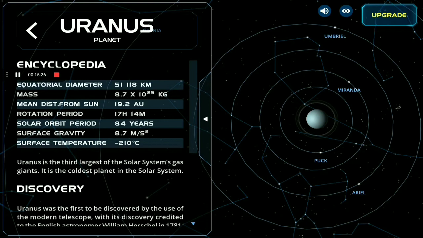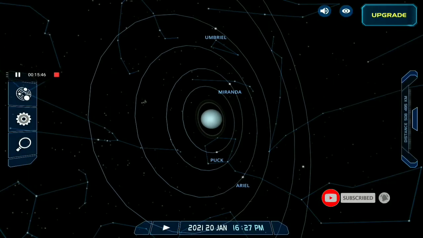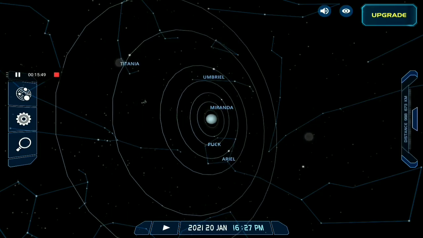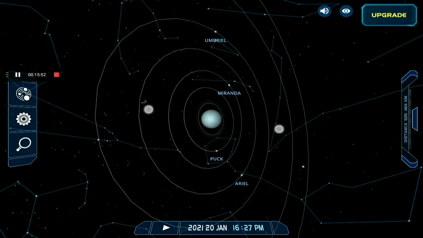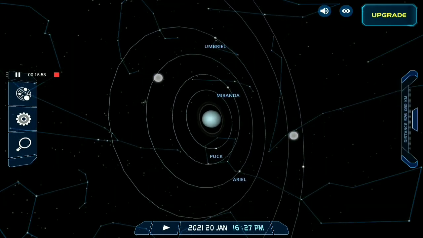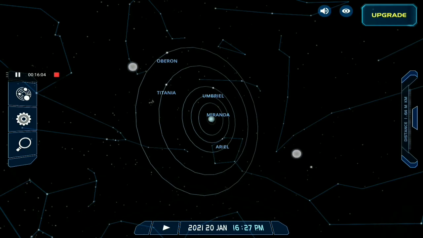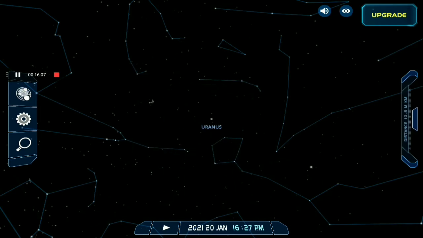Solar orbit period is 84 years, and surface gravity is 8.7 meters per second square, which is almost equal to our Earth's gravity, but lesser than it. Surface temperature is minus 210 degrees Celsius. Oh my god, that is very cold. And the moons of Uranus are Puck, Miranda, Ariel, Umbriel, Titania, Oberon. These are the main moons basically.